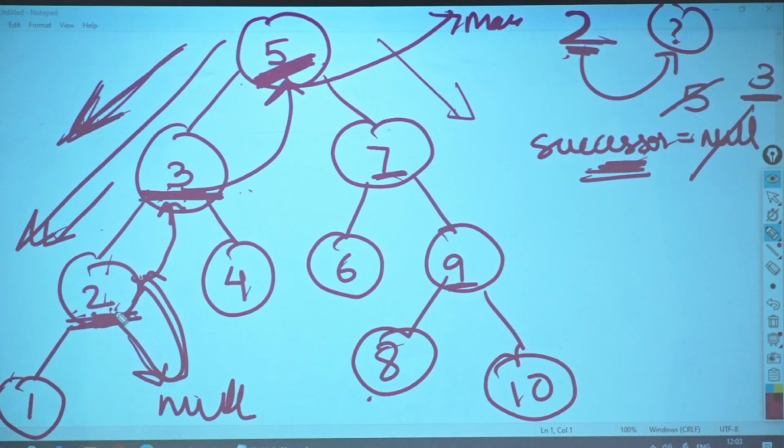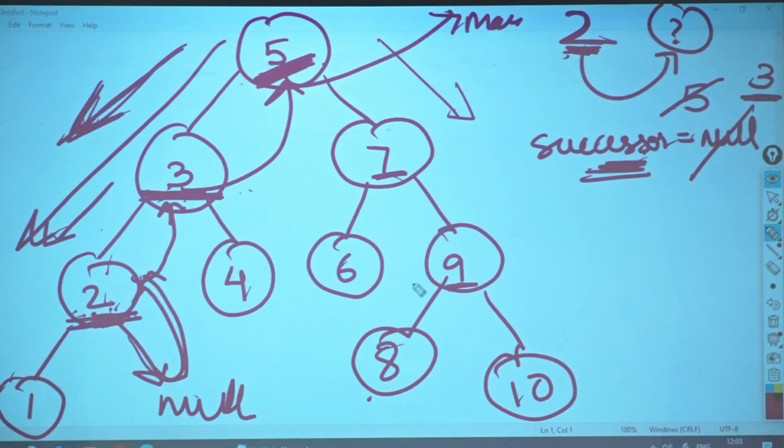When you reach a node, what are you searching for? Did I reach the node which I am searching for? Yes. At that particular moment, if I don't have a right hand side, that means I have reached my node and there is no element who is greater than me. Then where have I come from? My parent. Is my parent greater than me? Yes. So that would be the successor only in case where you are going or taking the left part, or you are going to the left side. Okay. Now again you come over here.